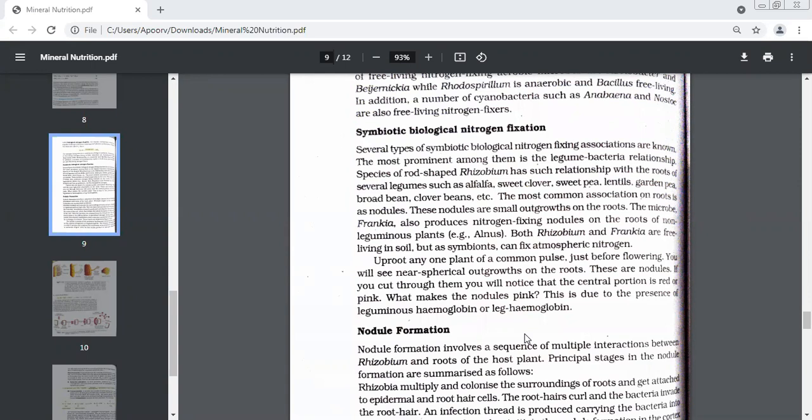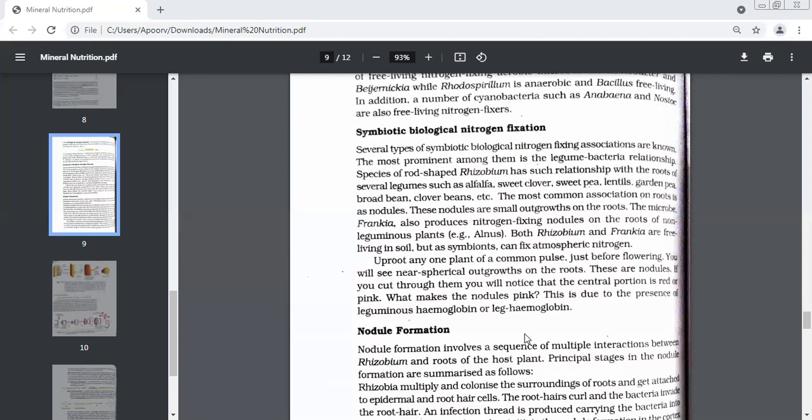So there will be an association between a bacteria and a leguminous plant. And this kind of association will be which association? Parasitic, symbiotic, which association? Symbiotic association. On its own, it is not able to fix atmospheric nitrogen. But as soon as we have a symbiotic relationship, they start fixing what? Nitrogen.